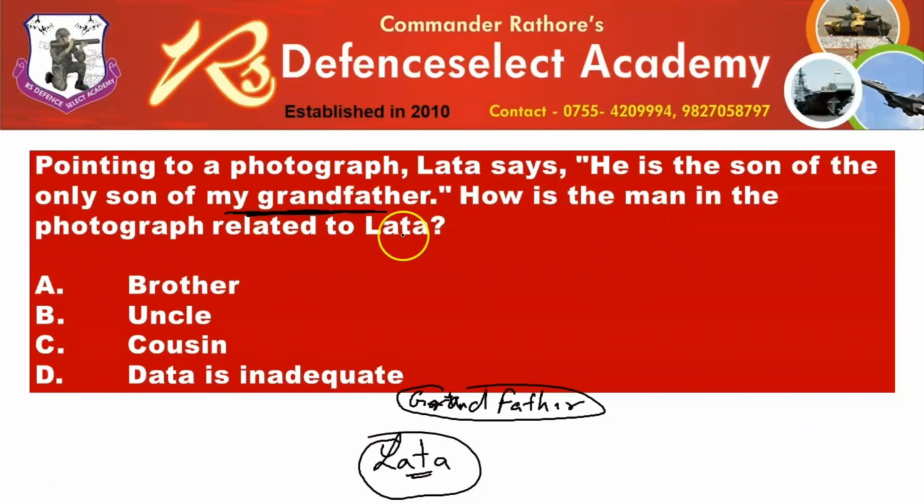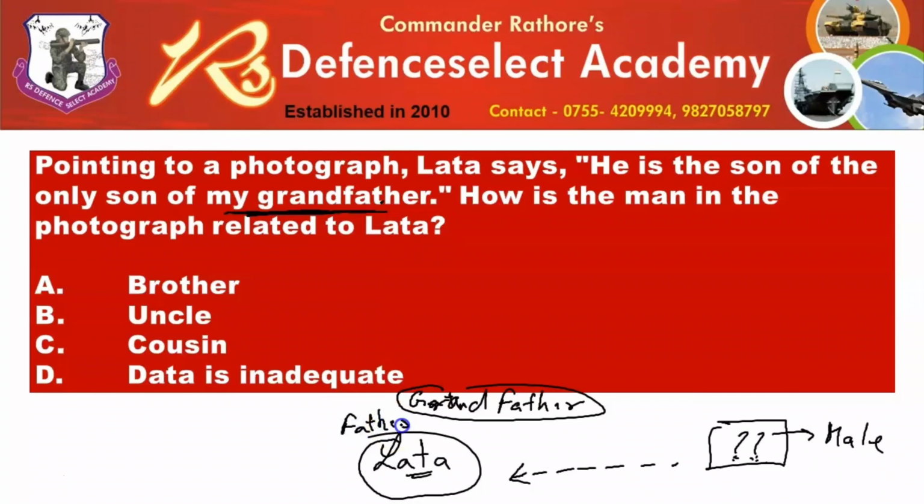How is the man in the photograph related to Lata? So in the photograph they have specified the gender male, and we have to identify how this individual is related to Lata. No problem. Let us try to decode the sentence. That individual in the photograph is the son of the only son of my grandfather. So the only son of the grandfather has to be the father of Lata.